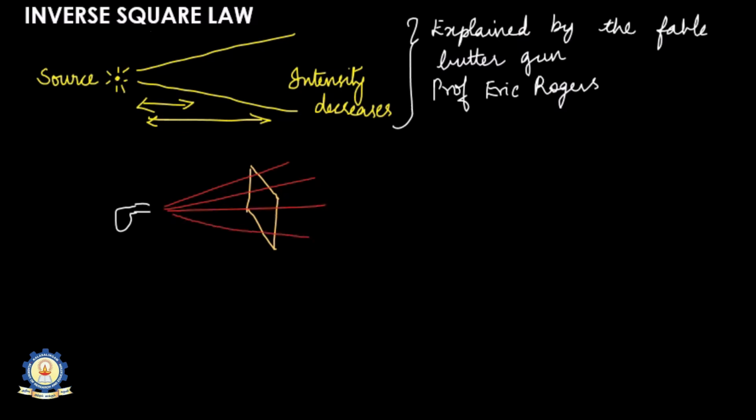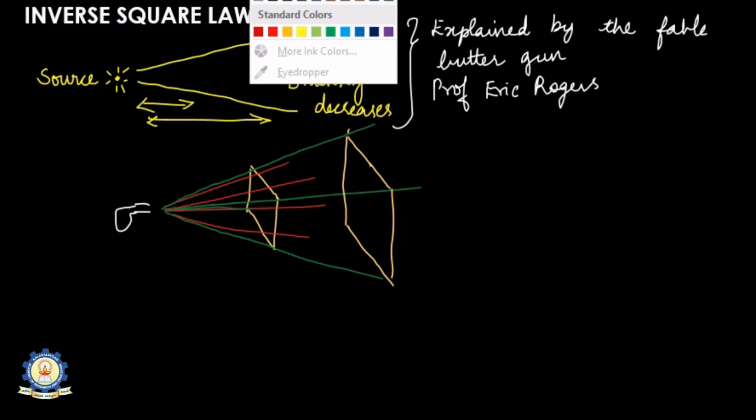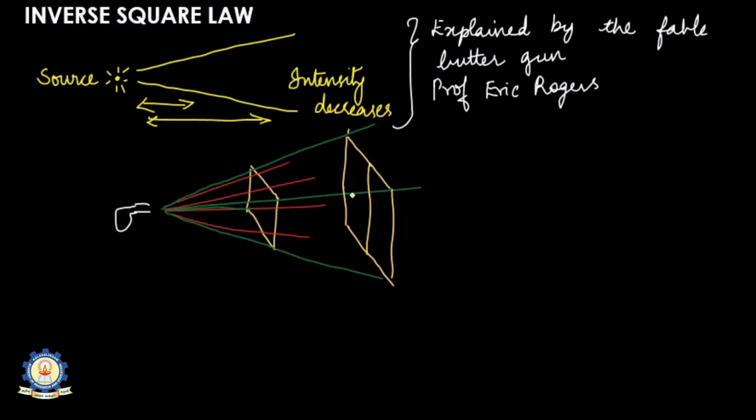Now, instead of one toast, the butter lines might go on, and you can put the toast farther back at twice the distance. Two pieces of toast wide and two pieces high. Altogether, four pieces of toast to intercept the butter. The butter will be one quarter as thick. So this is the inverse square law of buttering.